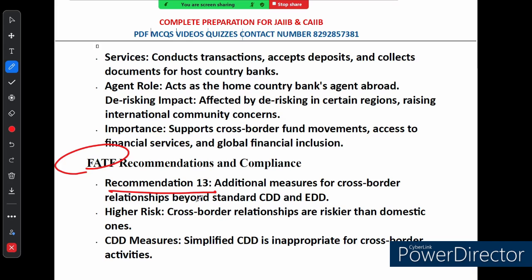So when dealing with a cross-border relationship, it requires banks to take extra measures. This goes beyond the usual CDD and EDD. CDD means customer due diligence, and EDD means enhanced due diligence. One important thing is cross-border banking relationships are considered higher risk as compared to domestic ones. That is why simplified CDD measures, which might be okay for local transactions, are not enough for international activities. Banks need to be extra careful, making sure they know exactly who they are dealing with.